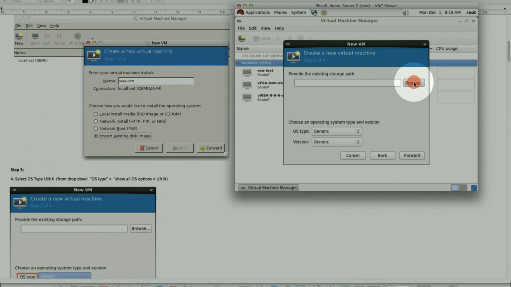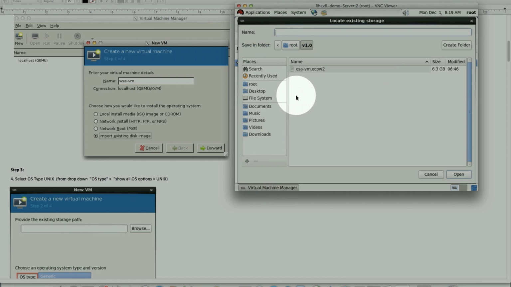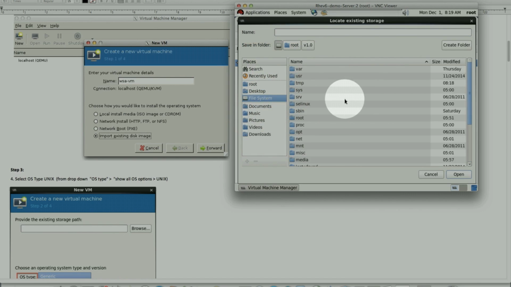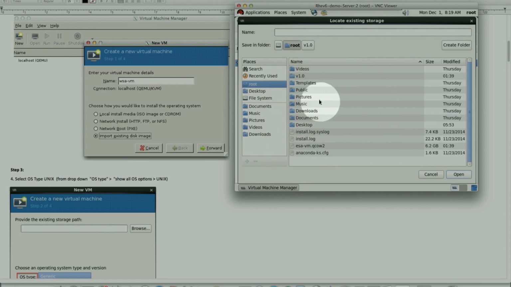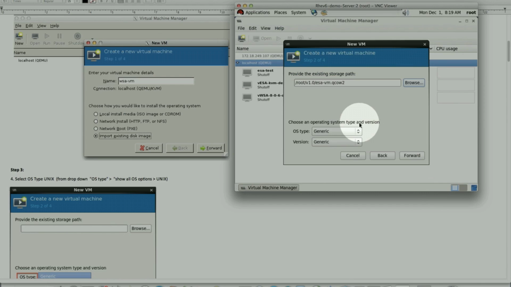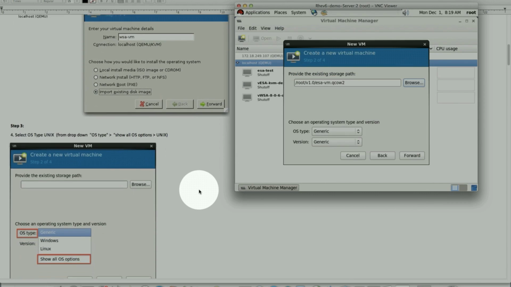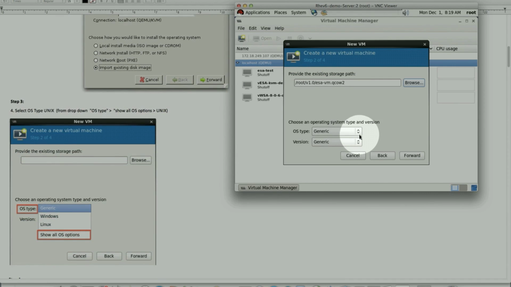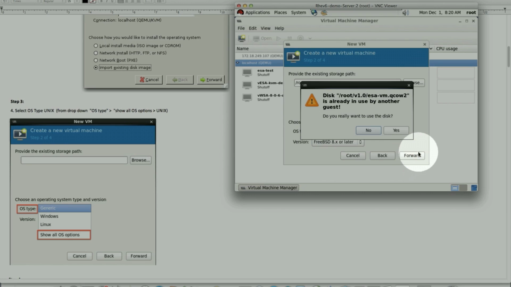Import disk: we browse to the location where this file is sitting. I'm under File System, Root. Here's my file. As you notice, the file type is open. Then step number 3 is a little bit tricky. First you have to click show all options. Once you do that, you go back and now you see Unix, and then 8.x and later. Forward.